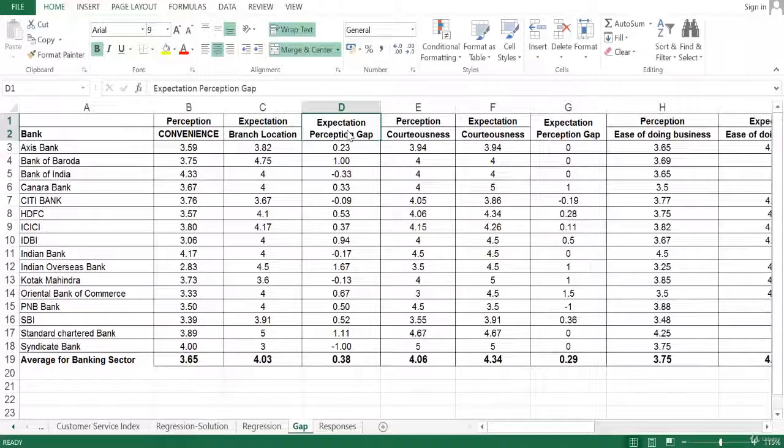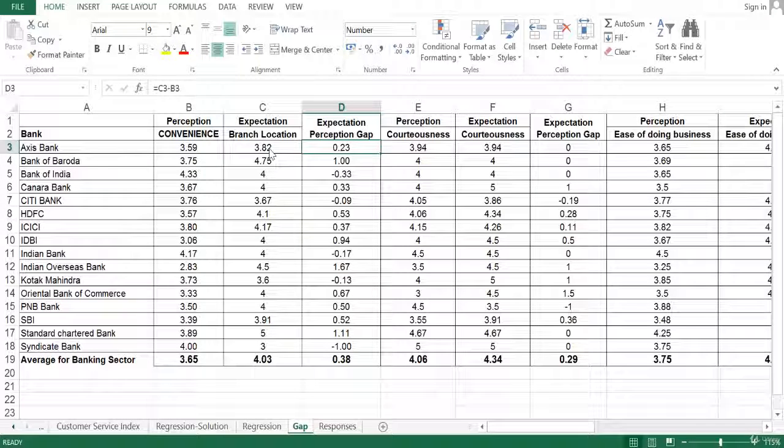So based on that, we have calculated the expectation perception gap, where we are trying to calculate expectation minus perception. Now, if the expectation minus perception is positive, that indicates that the customer is expecting more with respect to branch location or convenience, and the current service which is being perceived by the customer is somewhere lower from the expectation side.